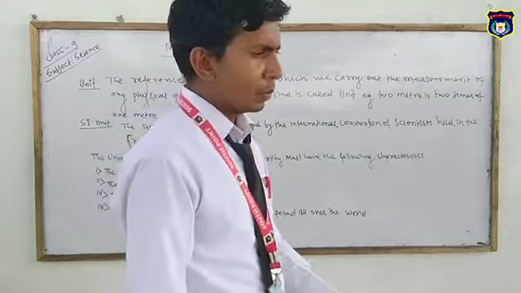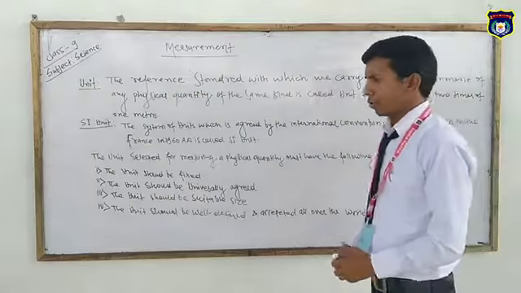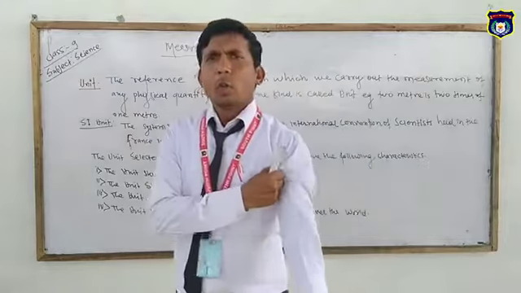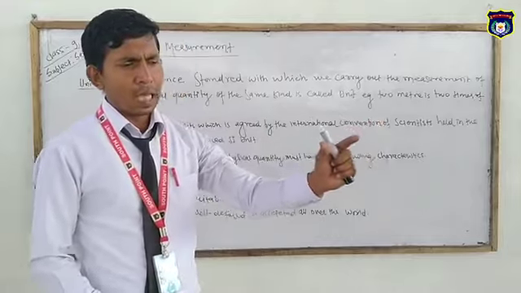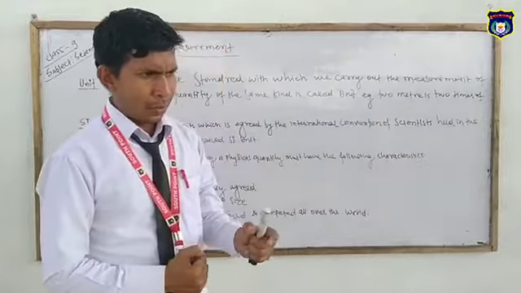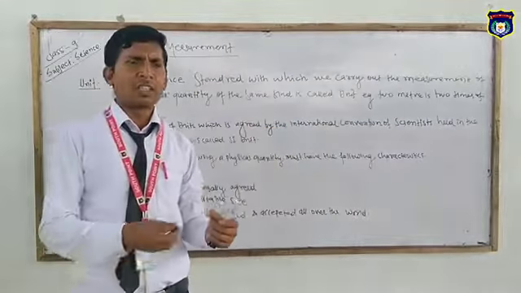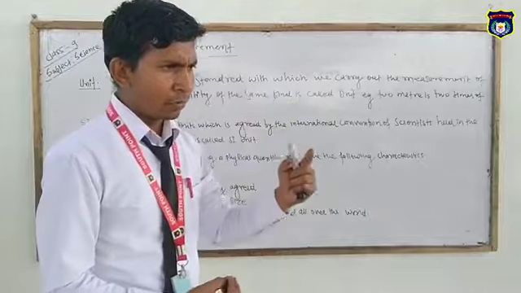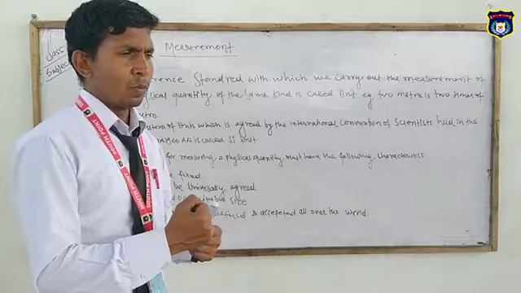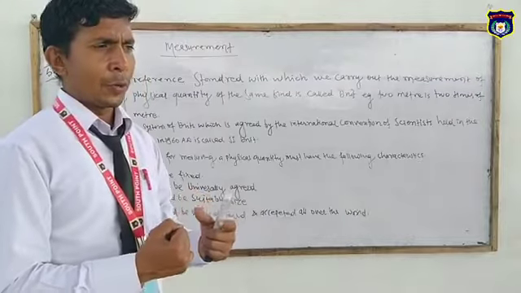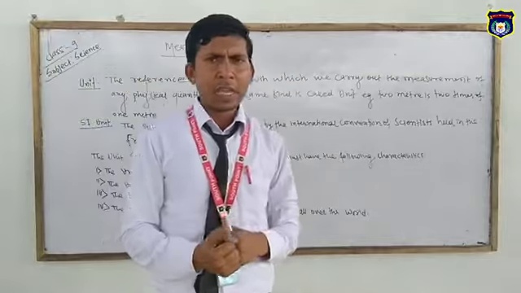Measurement means comparison of two quantities. Two quantities how? When we give the money and we take a potato. So the comparison between money and potato, there are two quantities, one the money and another the potato. So there is a comparison between money and potato. No, it's wrong. It's not a comparison between money and potato.